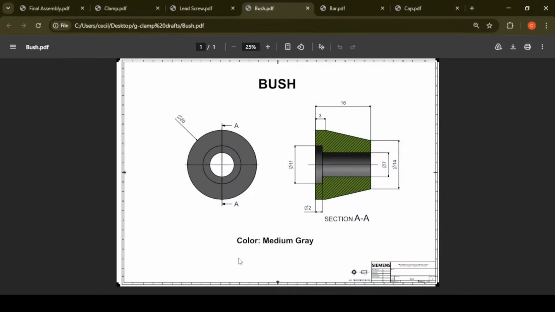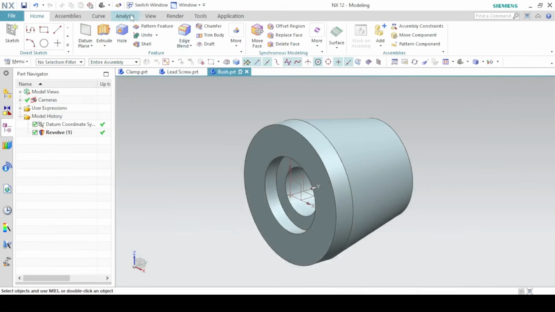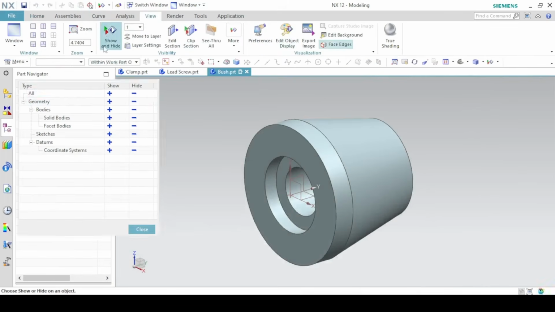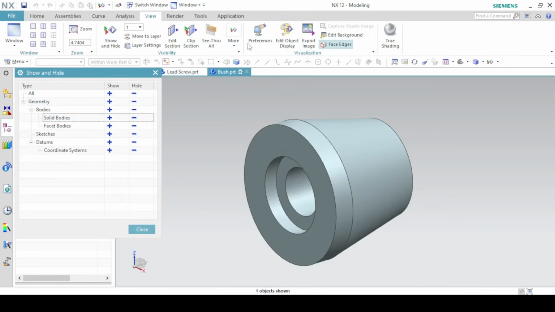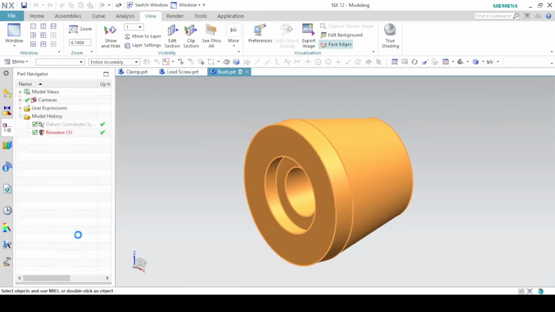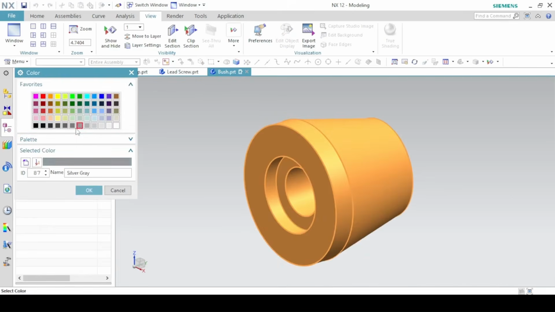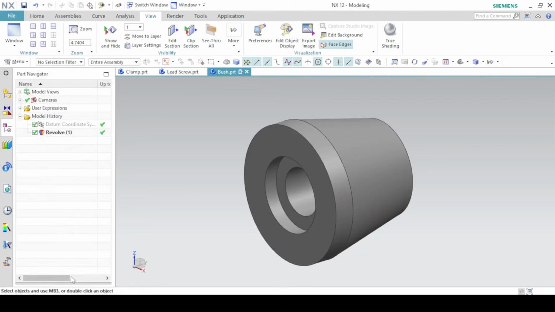The color should be medium gray. So hide or show, hide all elements and show the solid bodies. Edit object display, change the color to medium gray, and then save the part.